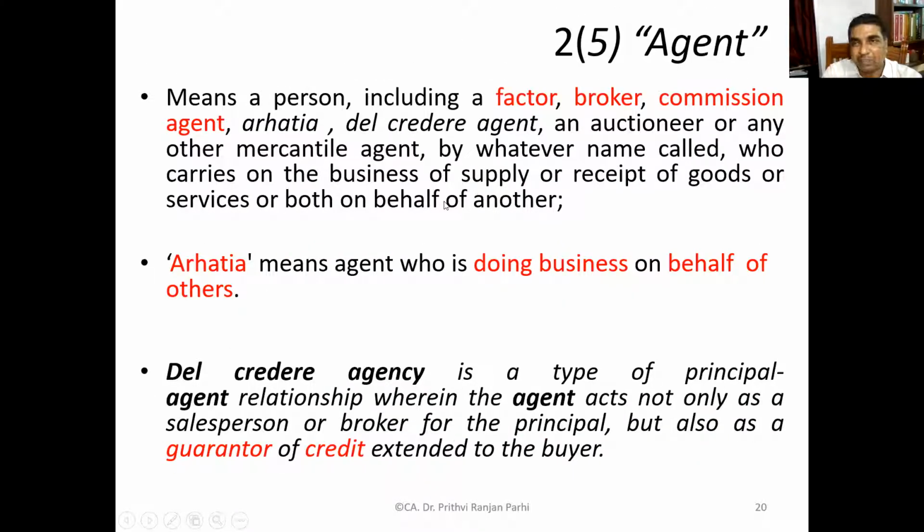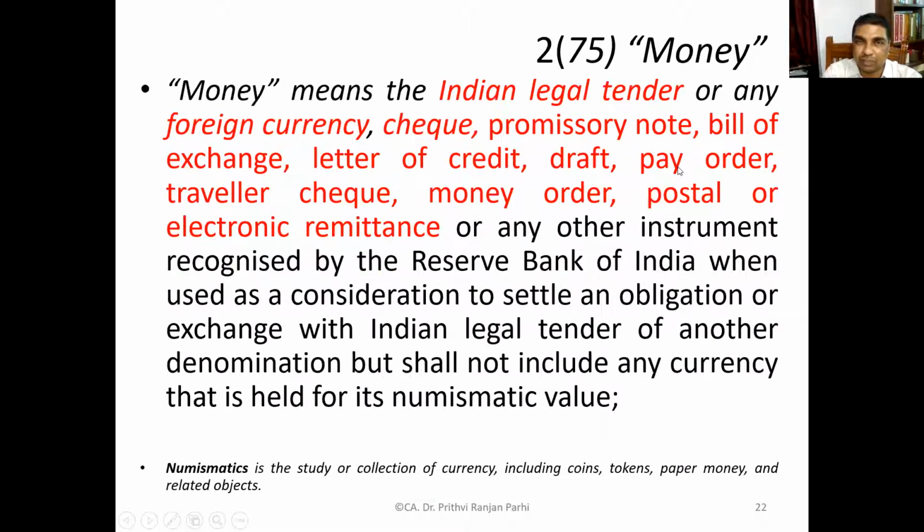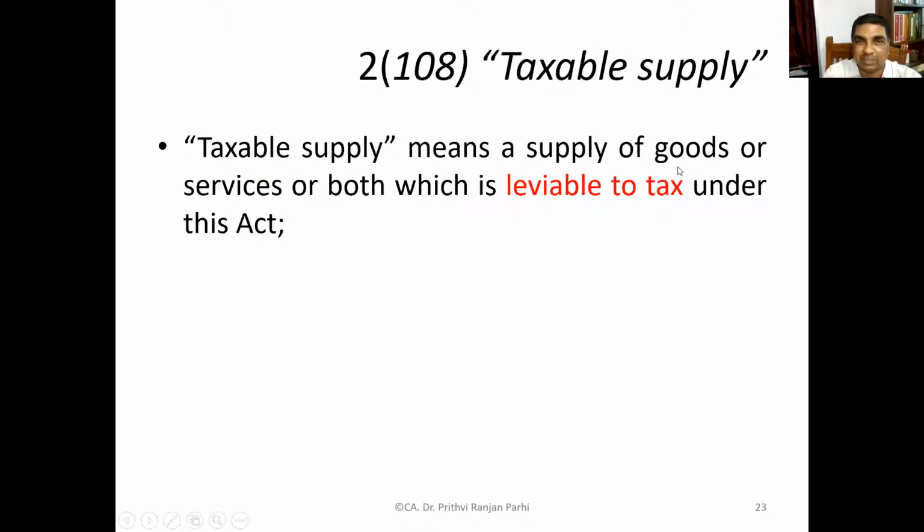Okay, the meaning of agent, we have learned it earlier. Manufacturer definition also you have seen. The meaning of money also you have seen. Now this is important for us.